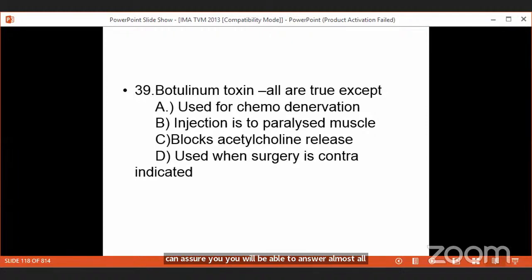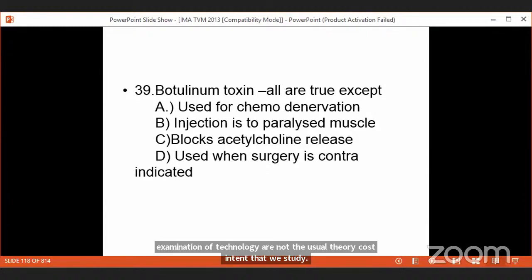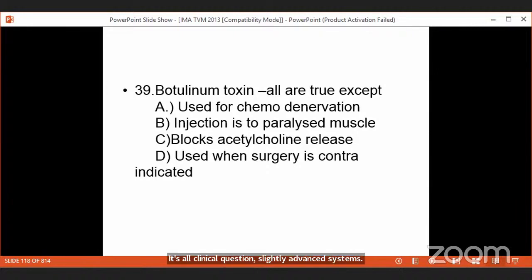And this we have successfully shown in our previous classes. Ophthalmology being a limited subject, we can really conquer the subject. But the problem is, the questions that we see in ophthalmology entrance examinations are not the usual theory questions that we study. They are all clinical questions, slightly advanced questions. But we were able to correctly predict 80% of entrance examination questions from ophthalmology in the last 10 years, when I used to take class. But because of the lack of time, I'm sorry that we cannot go into the 400 odd questions projected from the nearly 40 questions that we have discussed. We have to just do whatever is possible this time.